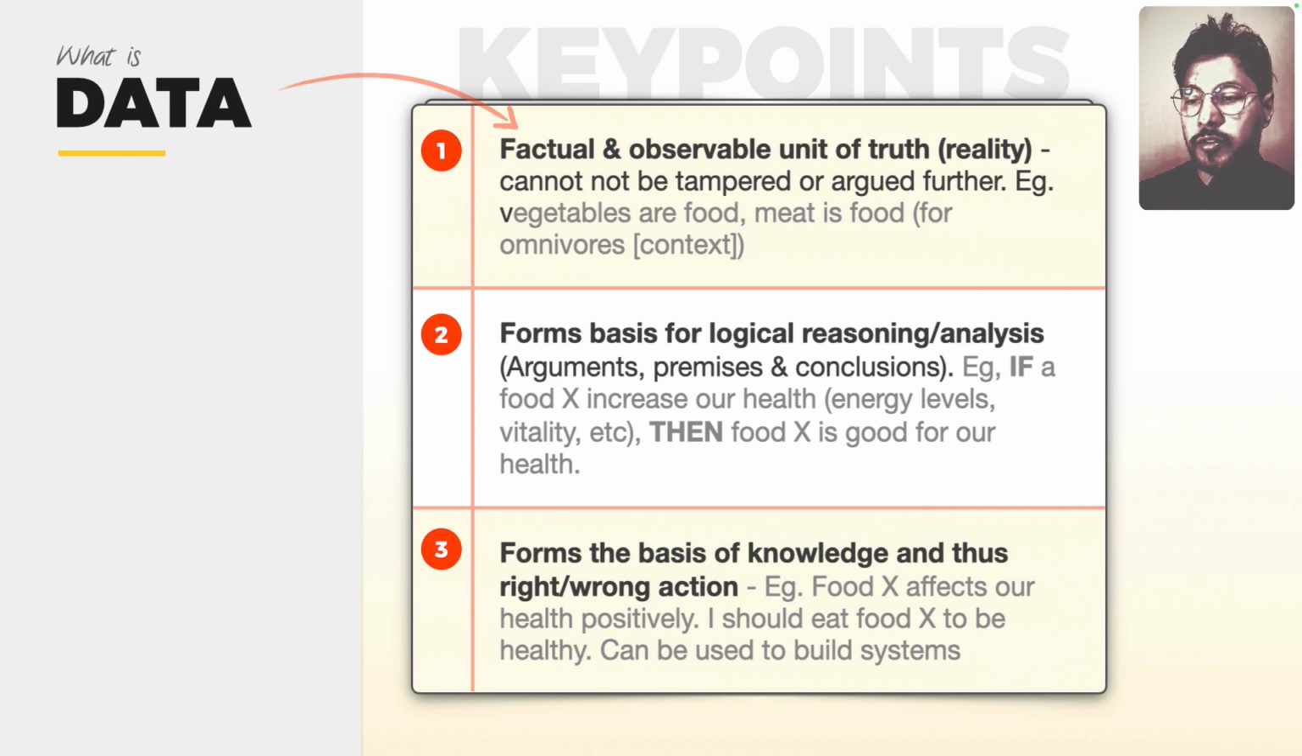Whenever we talk about data, we are talking about something that can be observed with our eyes, or a fact. What is a fact? A fact is something that cannot be argued or debated further. For example, the sky is blue. There's no debating that fact. Everybody, no matter who sees it.